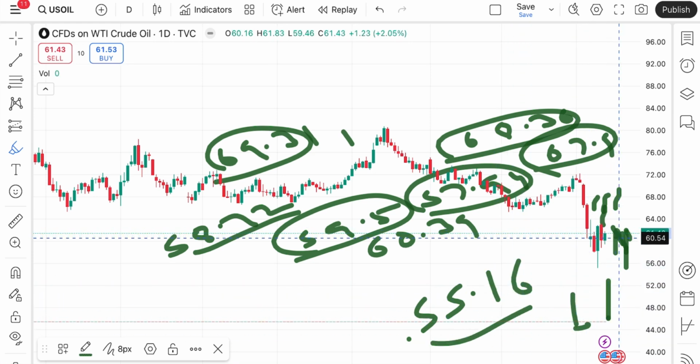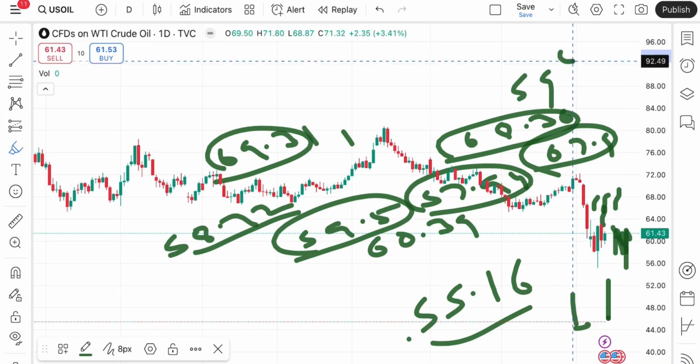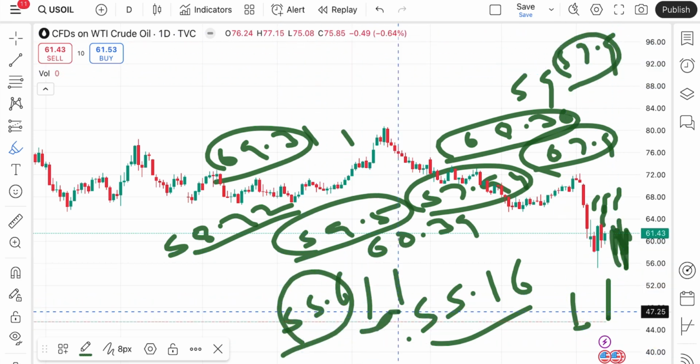So you have to understand, as soon as the price starts going below a level of around 60.54, the chances of going towards 59.5 we can see, and from there a level of 57. From this level, the chances of touching 55.6 are there, and then a further fall.